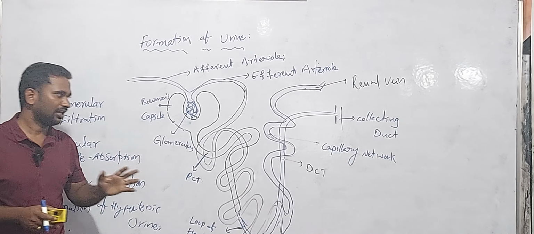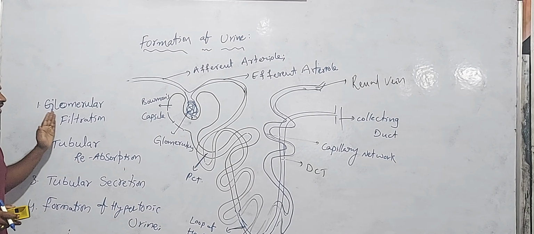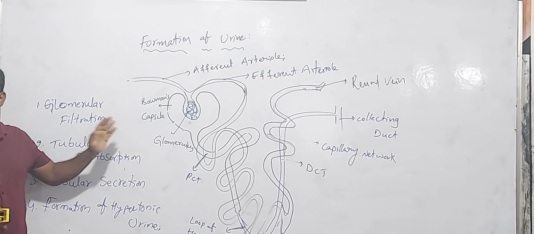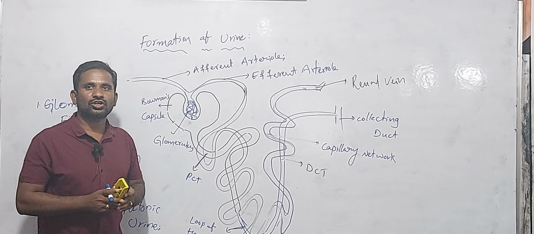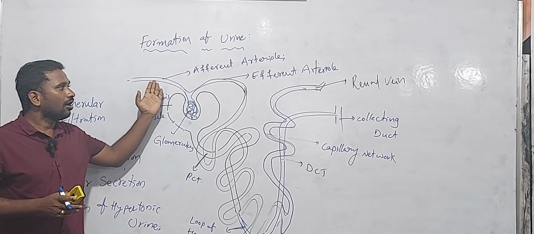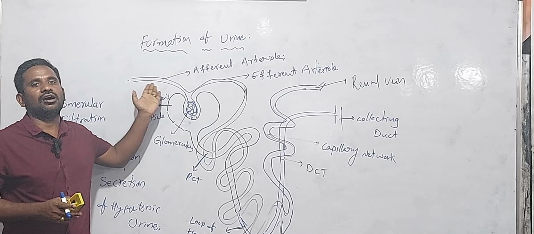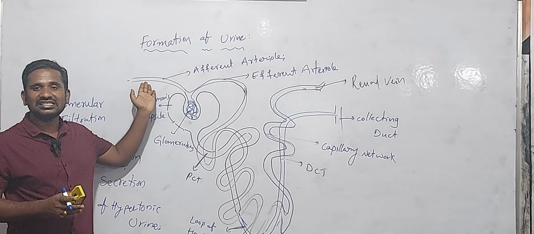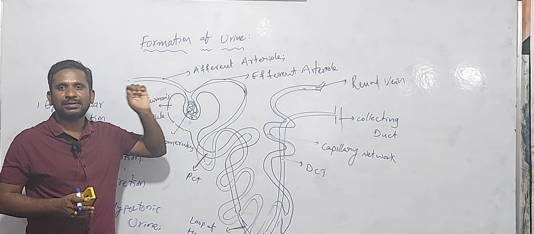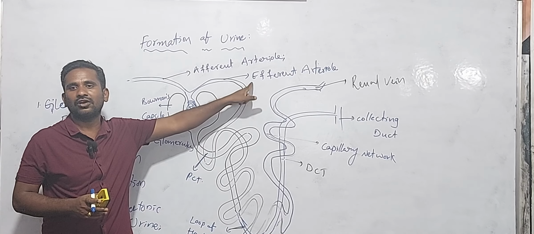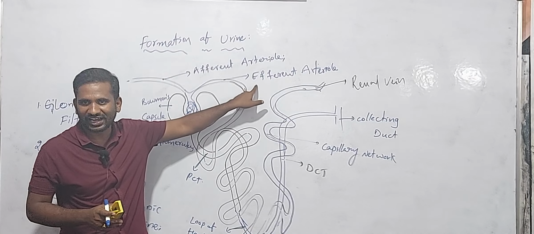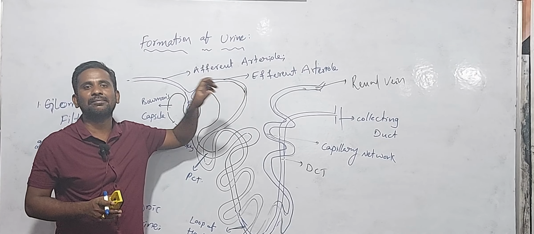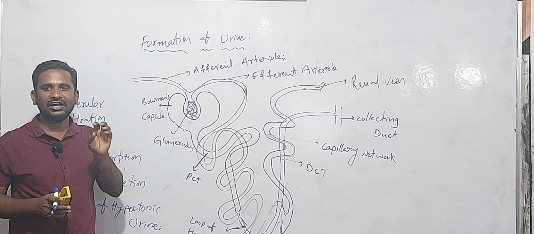Okay, so how will glomerular filtration take place here? That's what we want to discuss. We already discussed that the afferent arteriole is bigger than the efferent arteriole. The narrowness of the efferent arteriole can give some pressure in the blood flow.